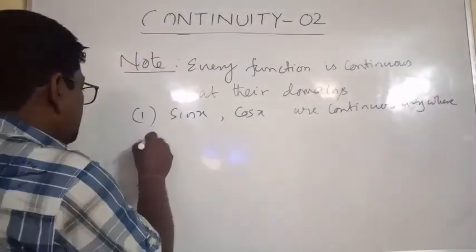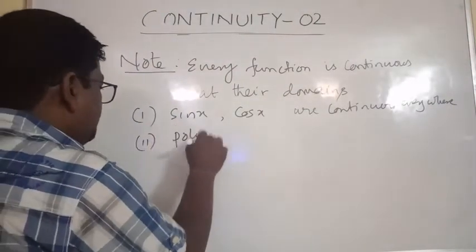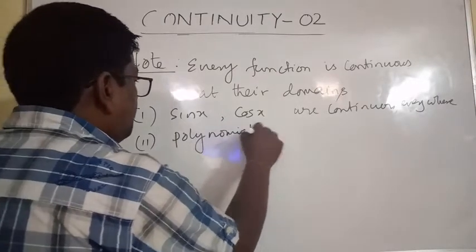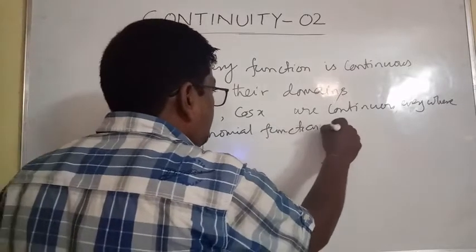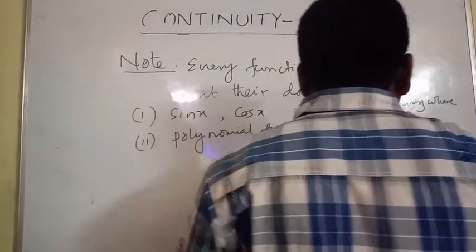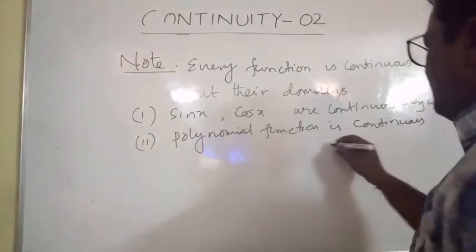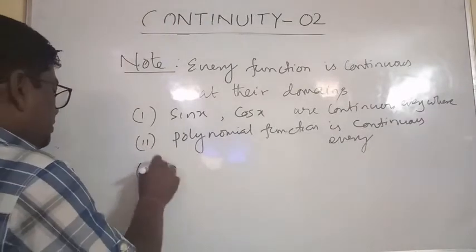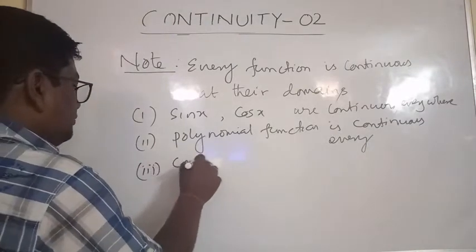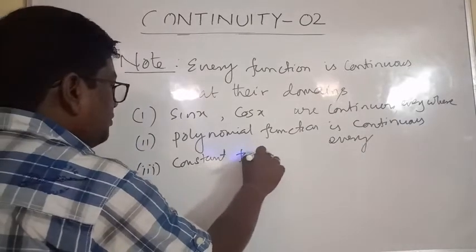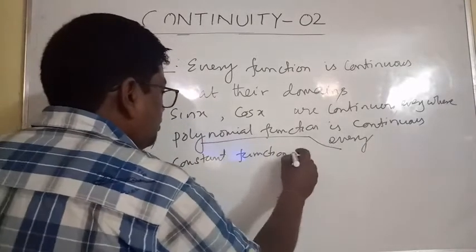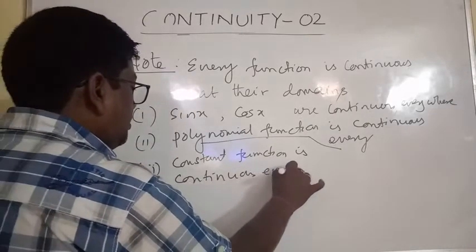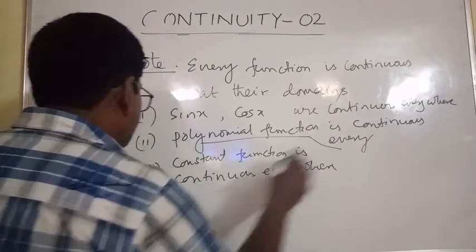Number 2, polynomial function is continuous everywhere. Constant function is continuous everywhere, right?